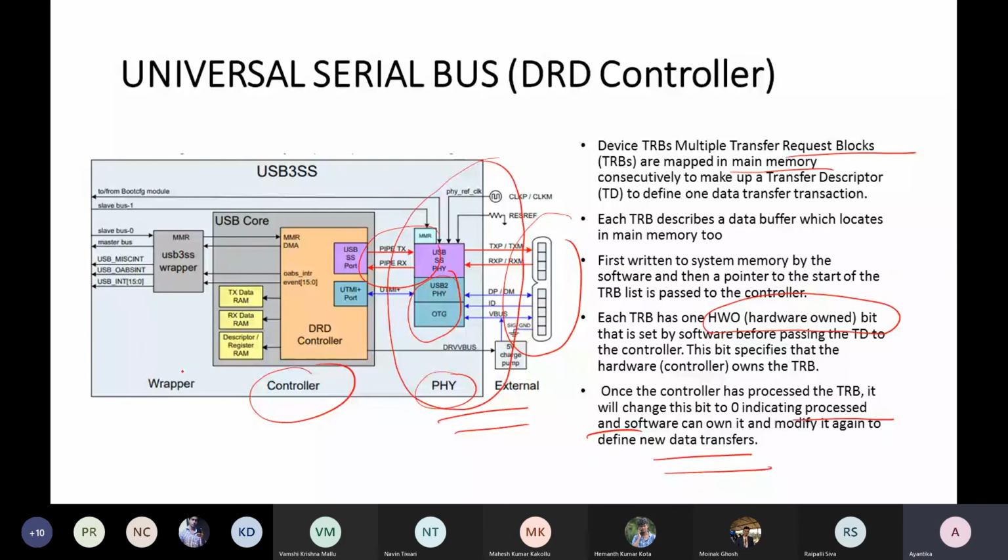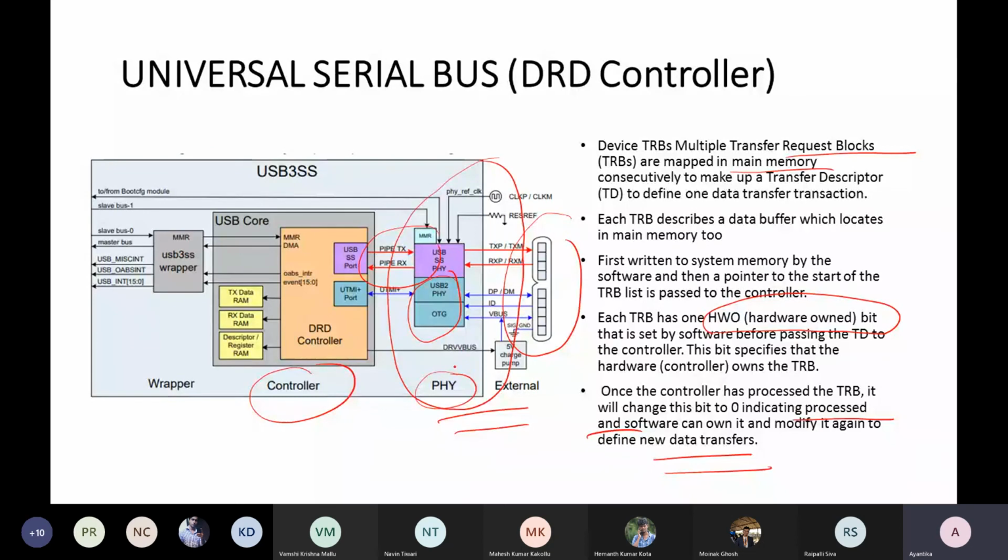And the wrapper is a bridge between the controller and the system bus. So these are the three different components, or parts of the framework, present inside the USB: one is the wrapper, one is the controller, and this is the PHY module.